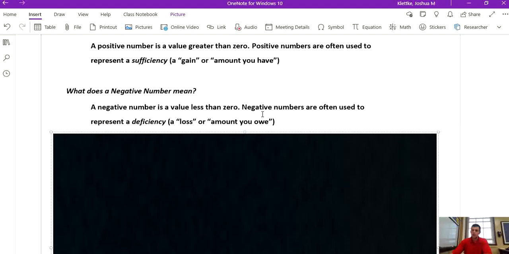We'll use money as another example. So if you have $0, that means you have no dollars. Hopefully you never find yourself in that situation where you have no money. But you might be asking yourself, what's worse than having no money? Well, something that's worse than having no money is having no money and owing someone else some money.